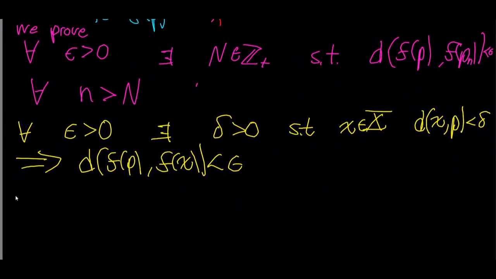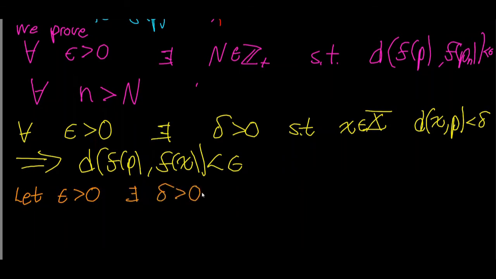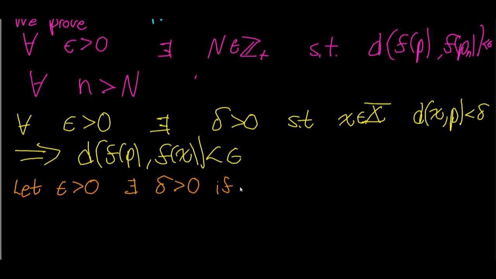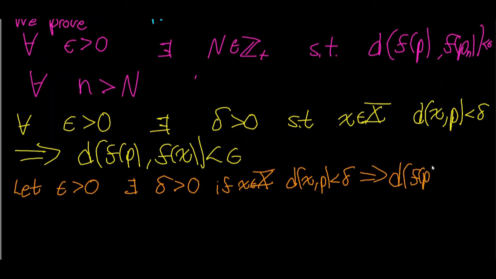So we're going to say, let epsilon be any epsilon strictly greater than 0. This is just any old epsilon strictly greater than 0. We know, because f is continuous at the point P, that there exists a delta strictly greater than 0, such that the following implication holds. If x is in the domain of f, and x is a distance away from P strictly less than delta, then the distance between f of P and f of x is strictly less than epsilon. This is just using the definition of continuity at the point P.